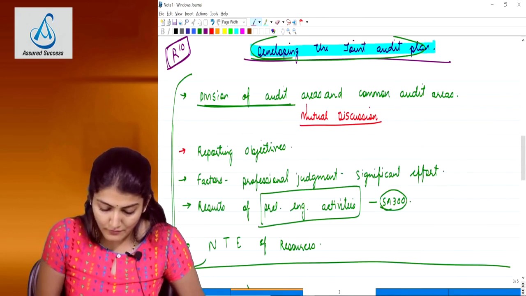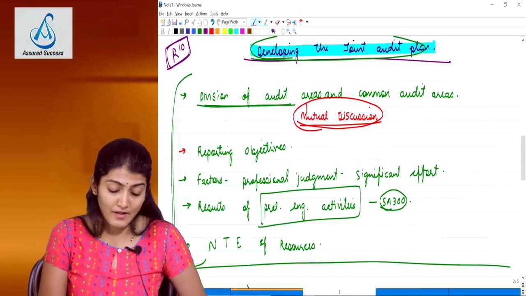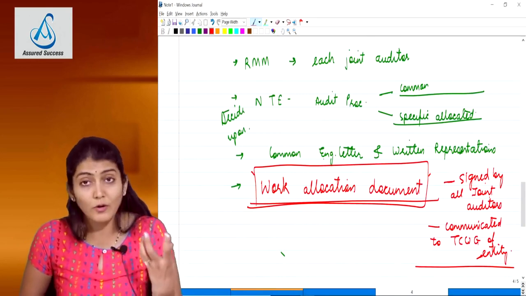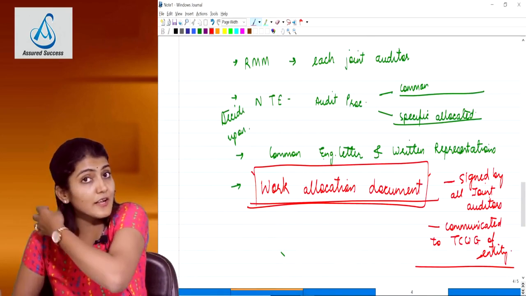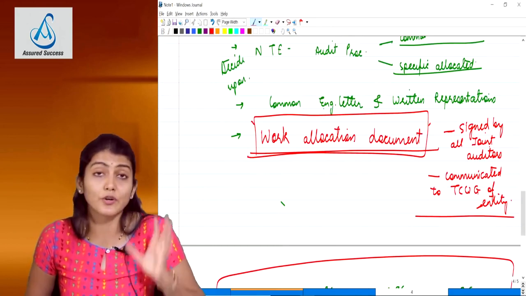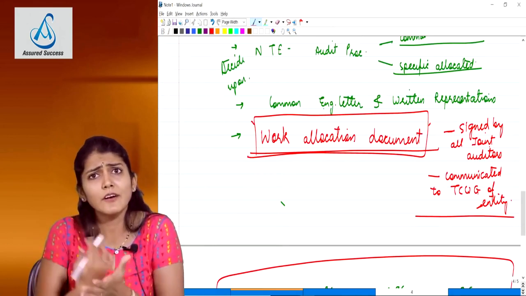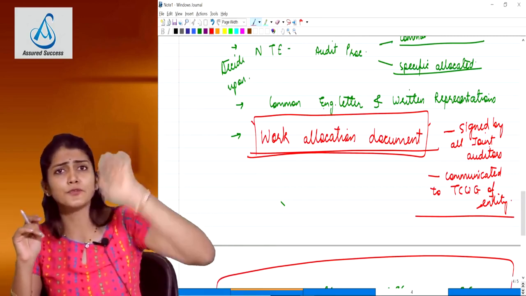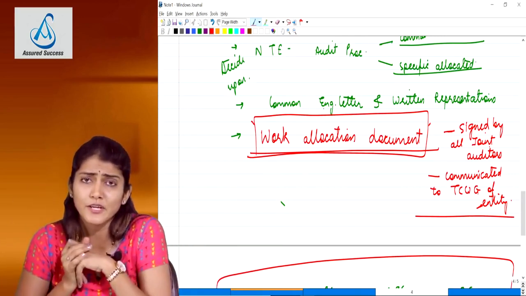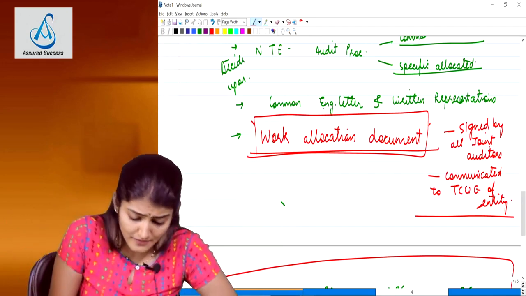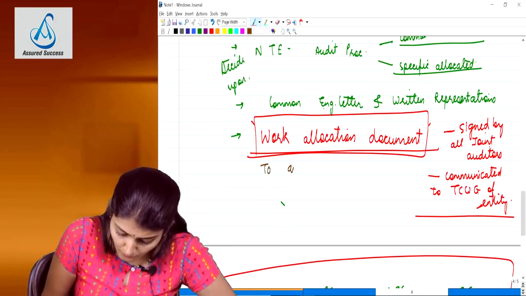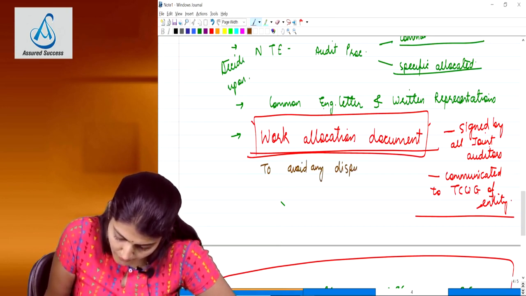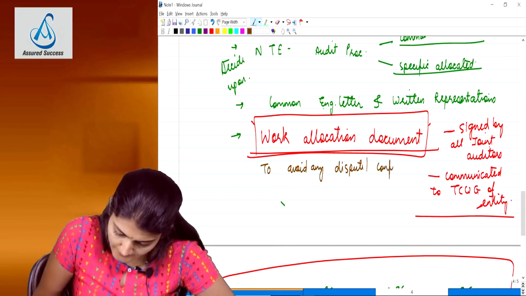So how has the division of work been done? By mutual discussion. Then the division of work is required to be documented. What is that piece of paper called where the division of work has been documented? Work allocation document. Why do you need to have a work allocation document? Okay, I am going to do balance sheet, you are going to do P&L, you are going to do notes, joint venture, we all are going to check. Why is this work allocation document required? To avoid any dispute or confusion. Are you paying attention?